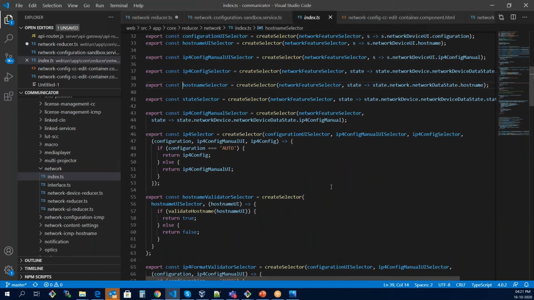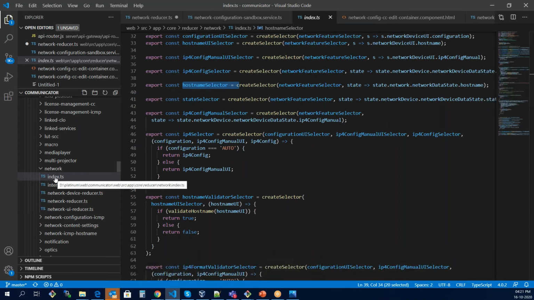Host name selector. Now how did we get this? The host name selector is mentioned in the index.ts file that is kept parallel to the network reducer.